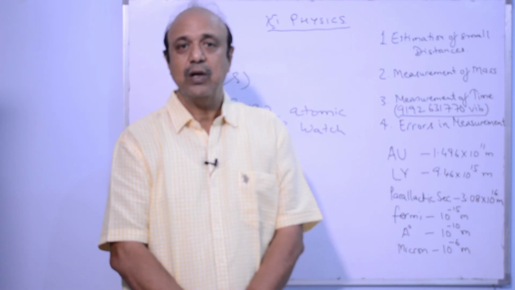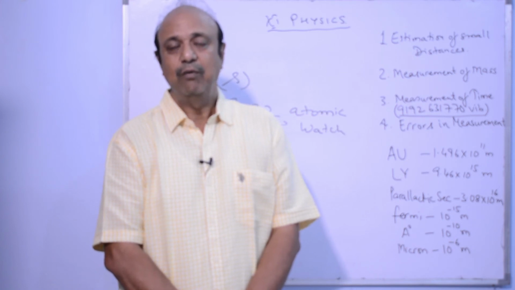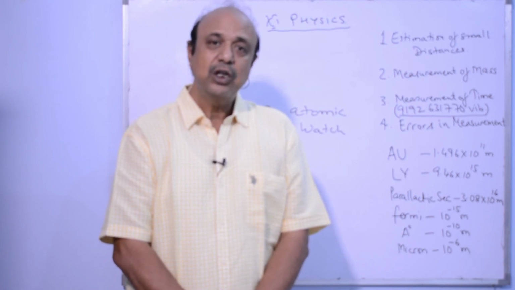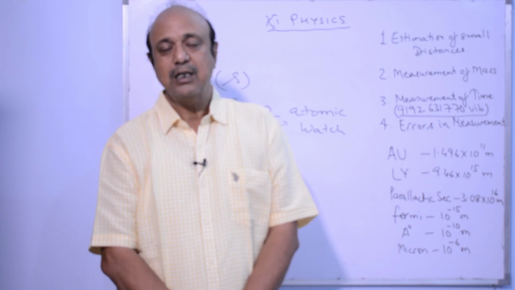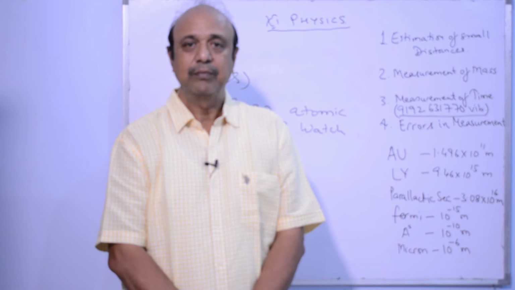Other crystals are also used. Like I said, quartz crystal is used in day-to-day life. We do not use the atomic watch for day-to-day time calculation. In ancient days we had places like Jantar Mantar, from which we used to guess the time.